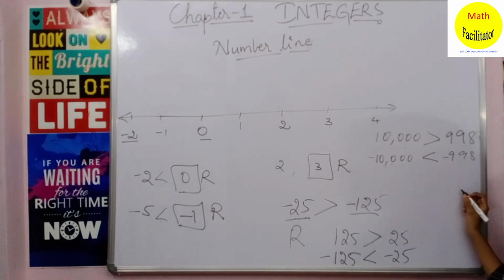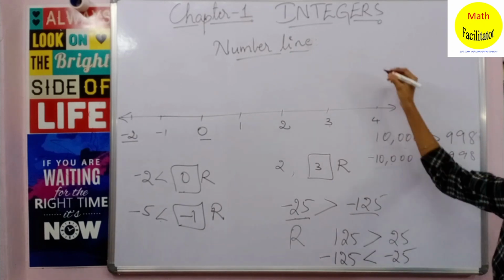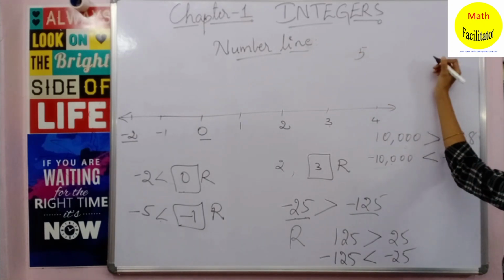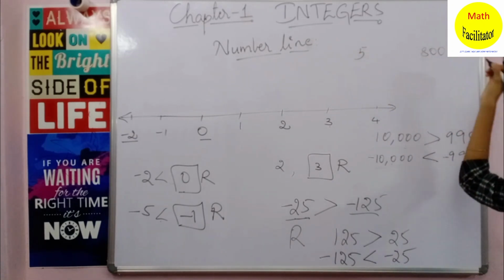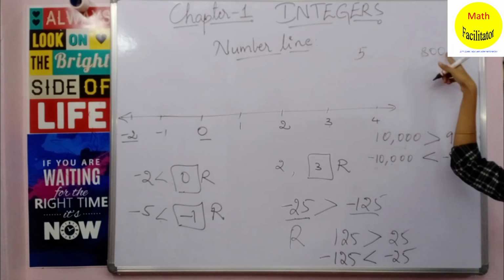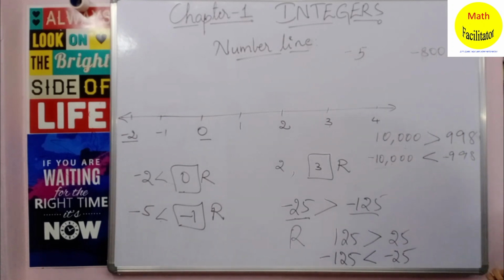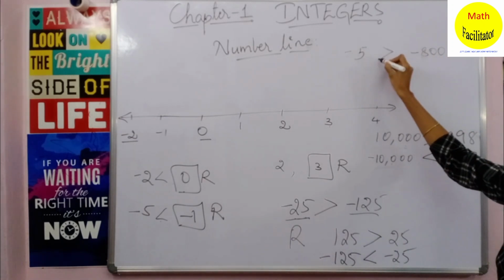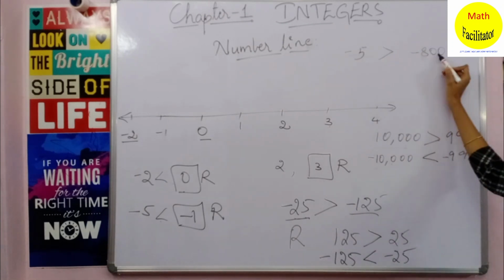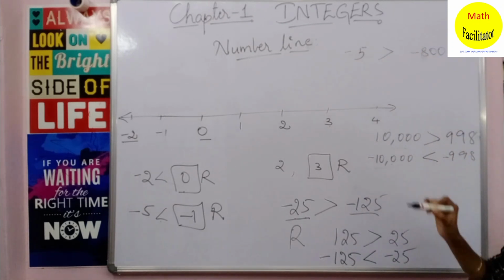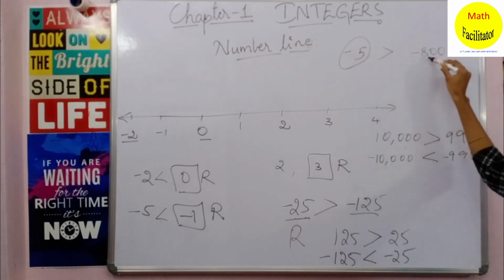So always a smaller number with a negative sign is of greater value, okay. Suppose I am taking 5, a smaller number, and 800. You know that 5 is a smaller number than 800. Now if I take a smaller number with a negative sign and a greater number with a negative sign, the smaller number with a negative sign is greater than the bigger number with a negative sign, okay. The value of this is greater than this.